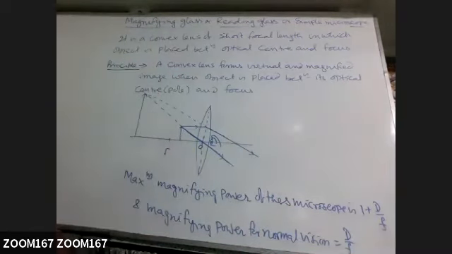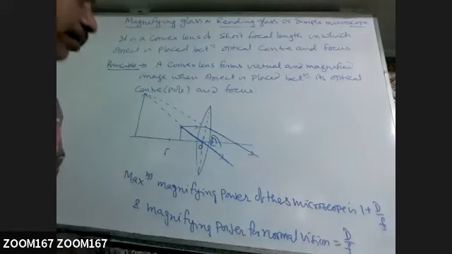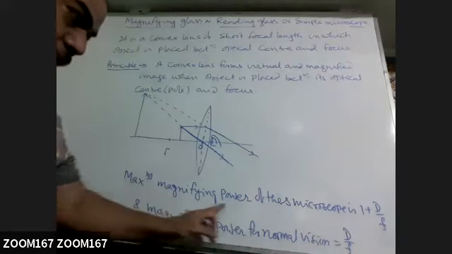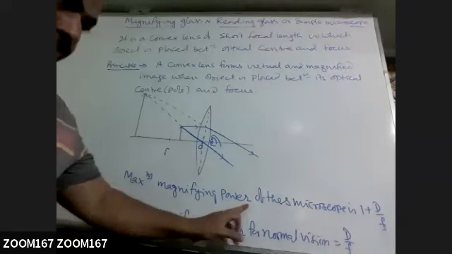So what is D here? Maximum magnifying power of this microscope, that is a simple microscope or magnifying glass, is 1 plus D by F. D we say capital D.